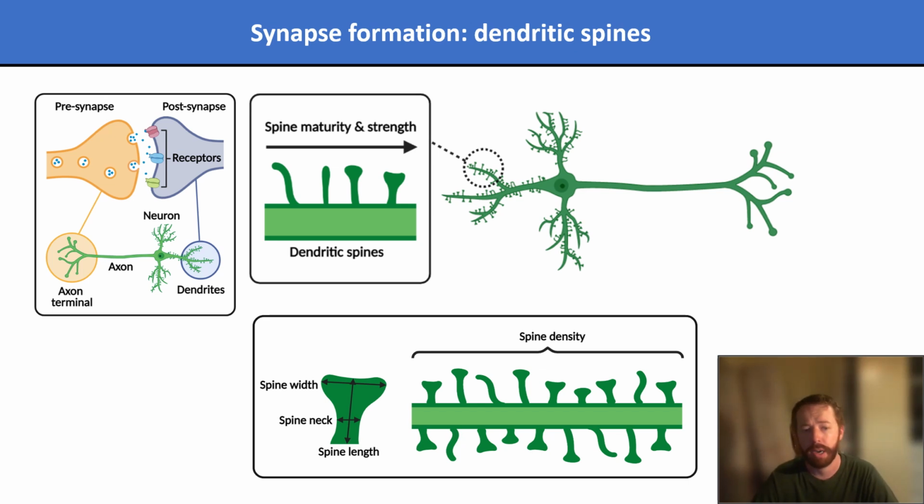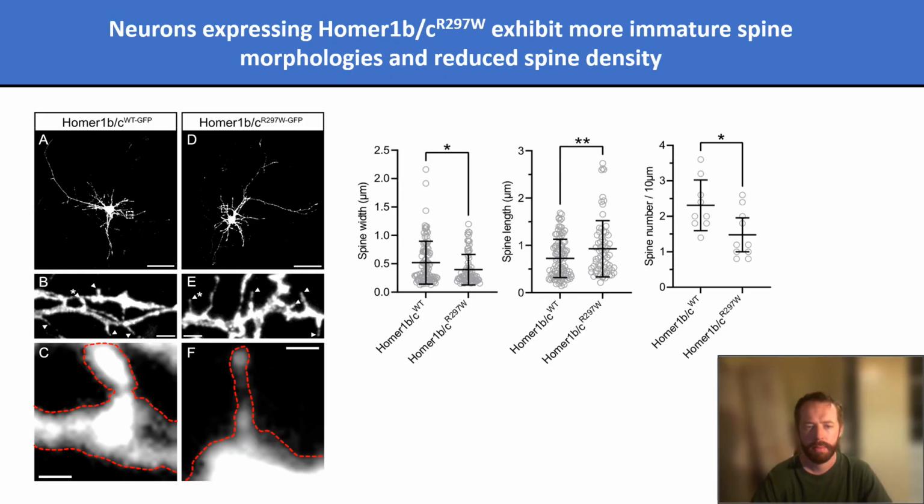Thin and long spines with weaker connections frequently degenerate and reform, altering the overall density of spines on a dendrite. I characterized the morphology and density of spines in neurons containing either normal HOMA1BC or the HOMA1BC mutant R297W. I found that neurons which contained the mutation exhibited more immature spine morphologies with longer but thinner spines, but an overall reduced number of spines as compared to normal.